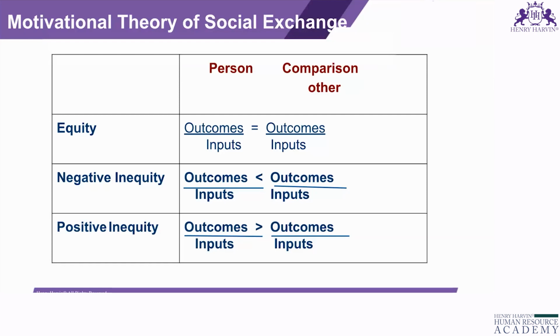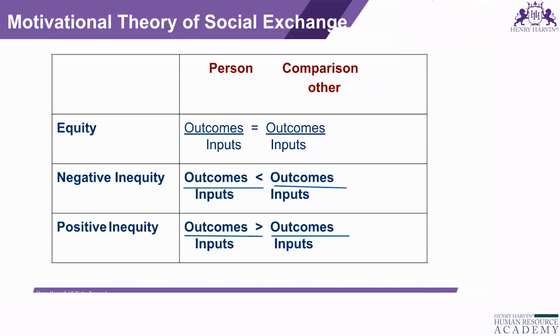So this is the social exchange, because we are giving something, the output is there, putting in work, and in return we want a reward or some such thing.